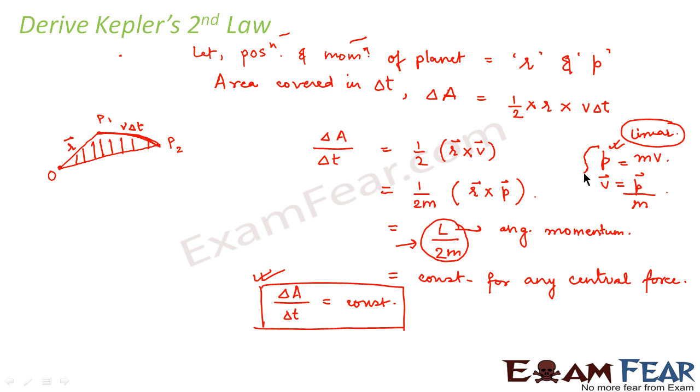We know that linear momentum p is equal to mass into velocity, so we replaced velocity with p divided by m. From there we found that delta A by delta t, that is the rate of change of area with time, is equal to L by 2m, where L is a constant for any central force. Therefore, delta A by delta t is constant. That is, equal areas will be traversed in equal intervals of time. So we covered Kepler's first law and second law. Now we'll go ahead and see what Kepler's third law states.